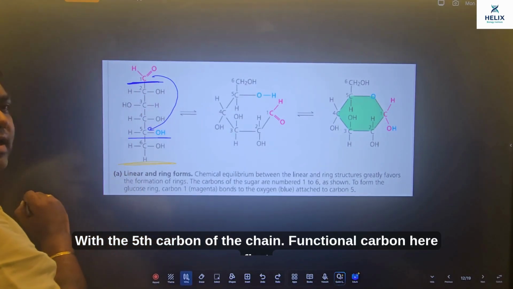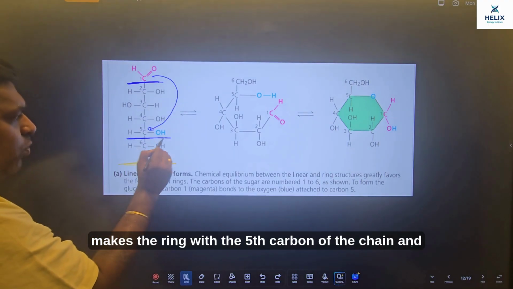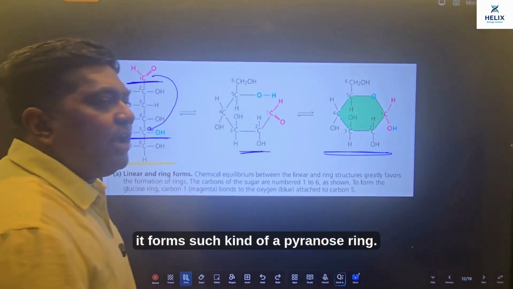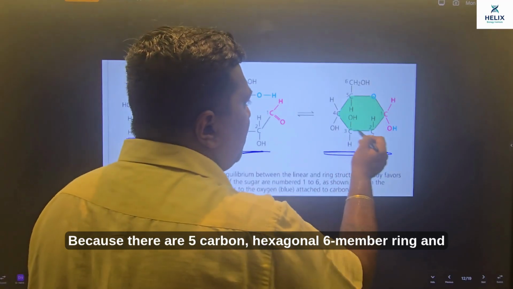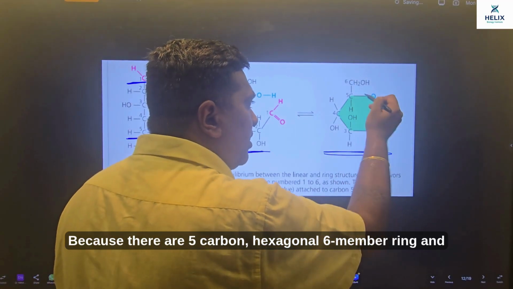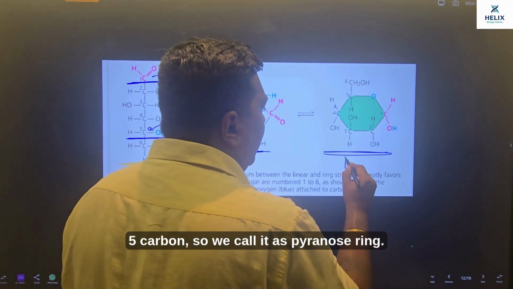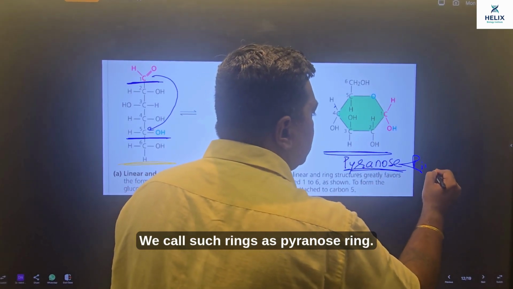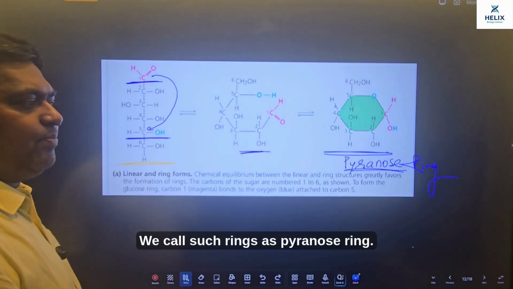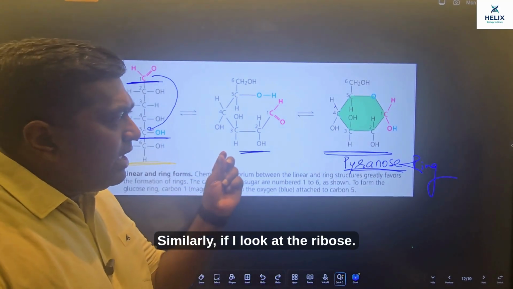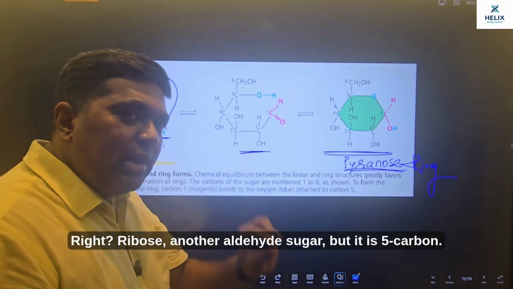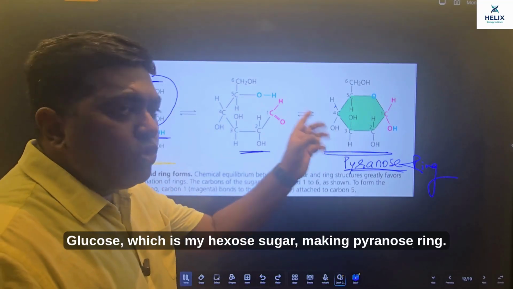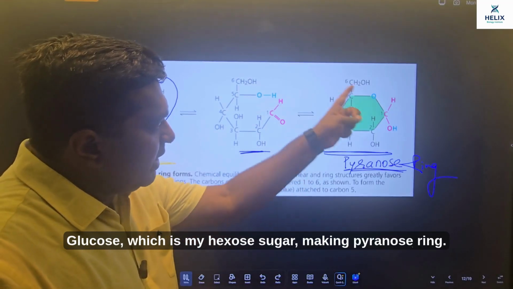The functional carbon first makes the ring with the 5th carbon of the chain, and it forms such a kind of pyranose ring, because there are 5 carbons and an oxygen, a hexagonal 6-member ring, so we call it a pyranose ring. We call such rings pyranose rings. Similarly, if I look at ribose, another aldehyde sugar, but it is 5 carbon. It is a pentose. Glucose, which is my hexose sugar, makes a pyranose ring.